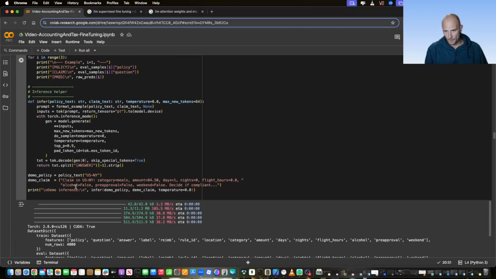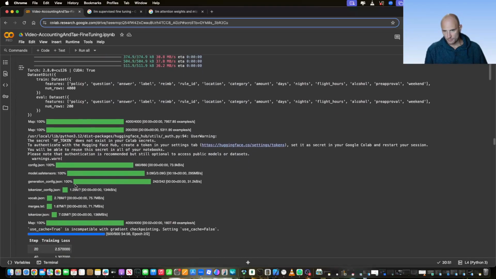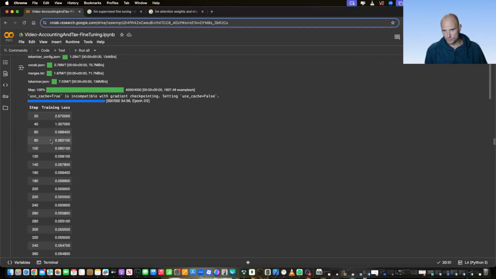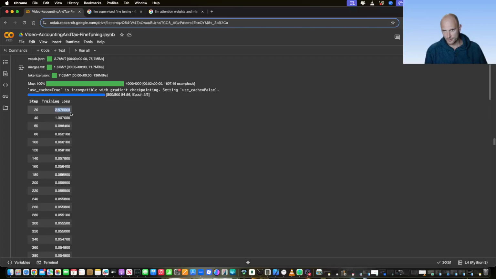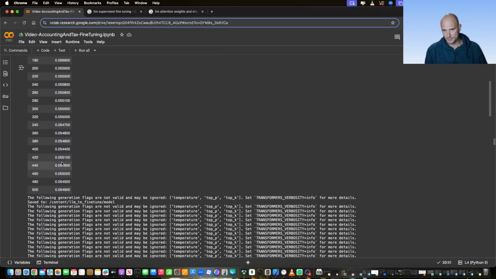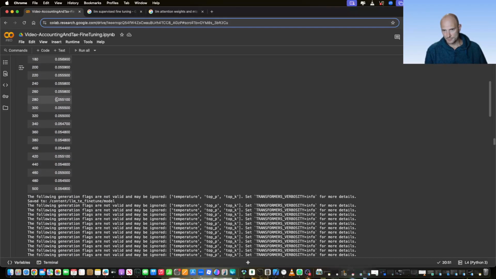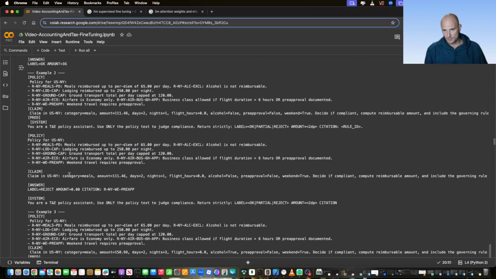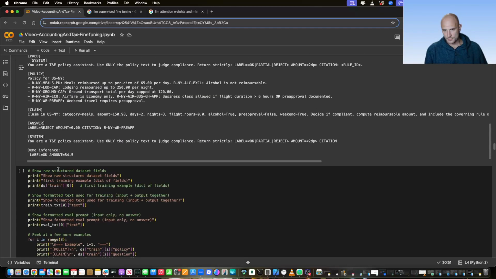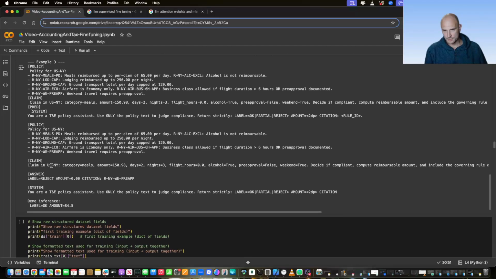Right, so upon running it here, we are loading the models, we're training. As you can see, that's the training loss. It starts high and then it gradually gets reduced, although not very much in the last few rounds. But let me demonstrate how it actually works.